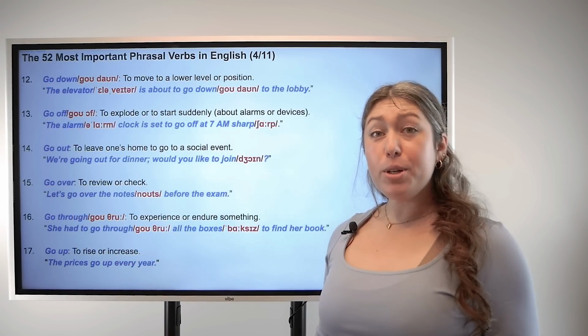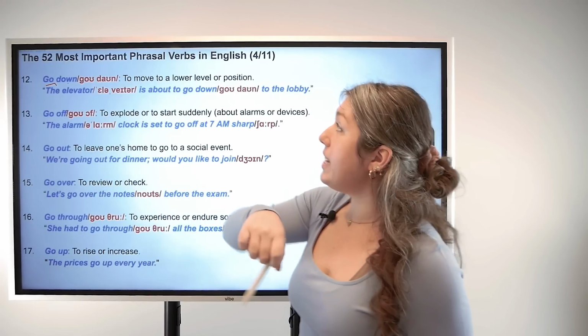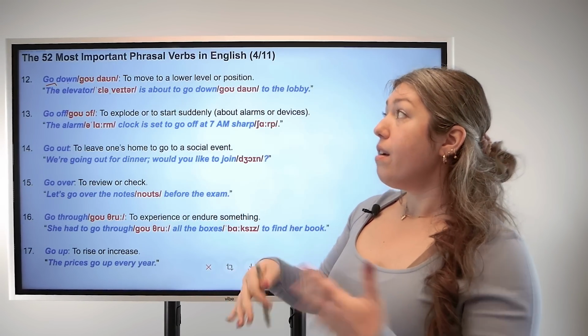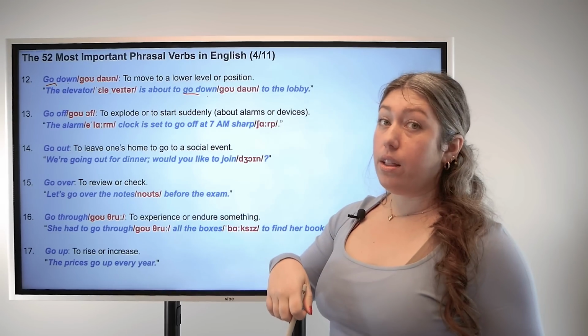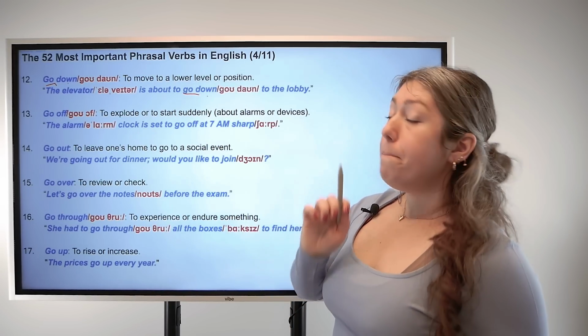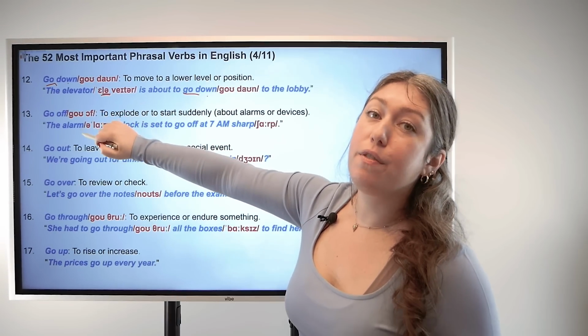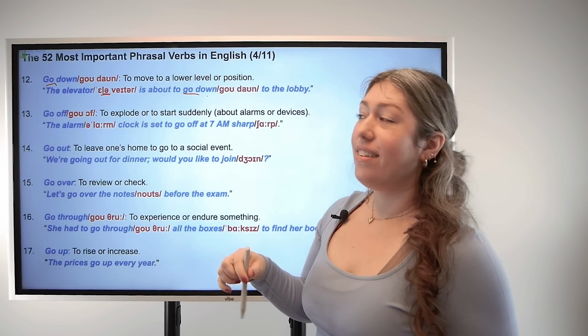Good. And number 12, go down. Base verb go, particle down. This means to move to a lower level or position. For example, the elevator is about to go down to the lobby. Pay attention to the pronunciation in elevator. We emphasize the first syllable, elevator, elevator.